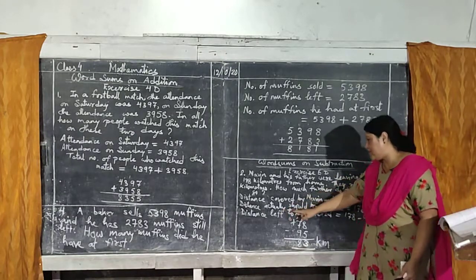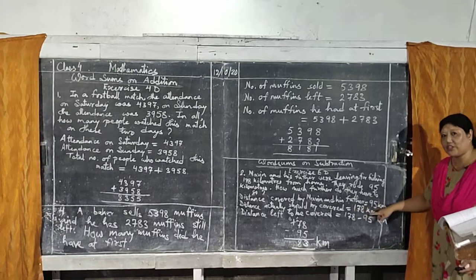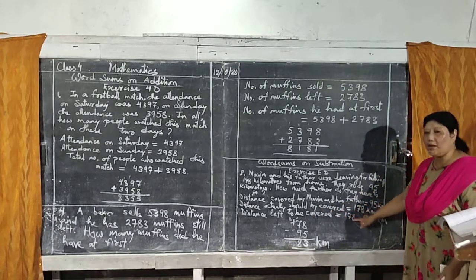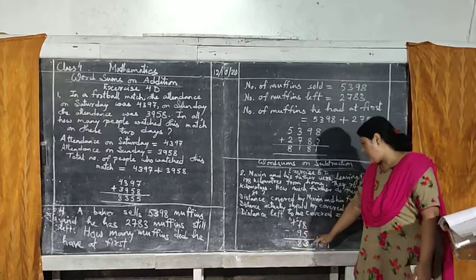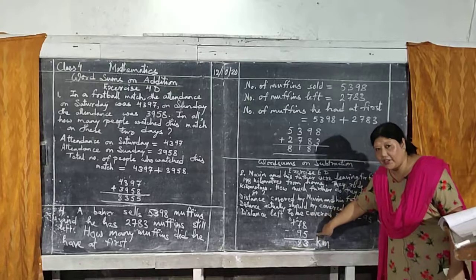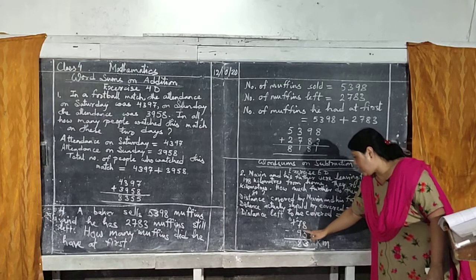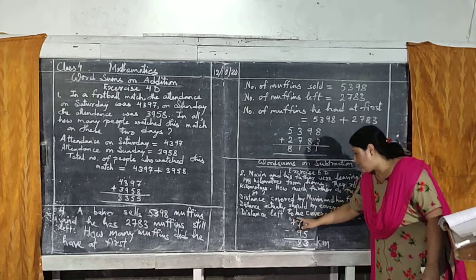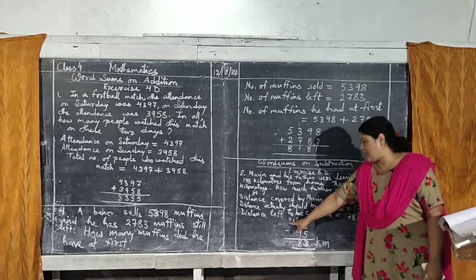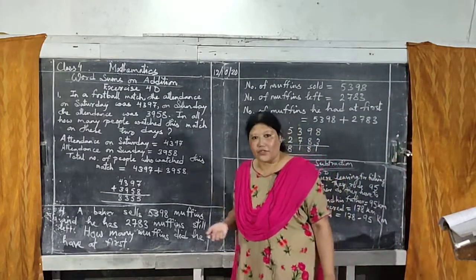Then second line, distance actually should be covered is 178. Actual total distance was this much. Then distance left to be covered, this bigger number minus smaller number. This also you have to show in the center. Remember, arrange the number nicely, then subtract. 8 minus 5, 3. 7 cannot subtract, so 1 you will borrow from here. It will become 17 minus 9 will be 8 and 0 left. So 83 kilometer still left.